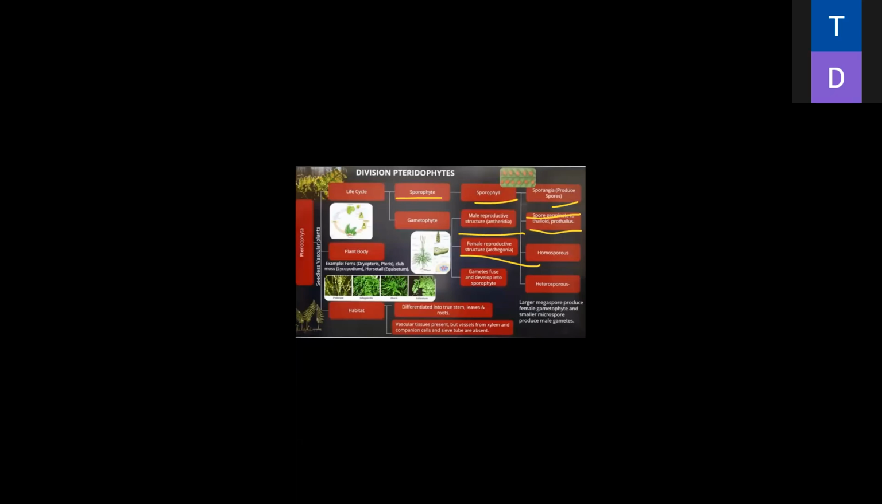Here one thing more is there. Homosporous. What is the meaning of homosporous? Homosporous spores are exactly equal; there is no variation in the spores. That type of spores is known as homosporous. And heterosporous are the spores where there are variations in the spores.